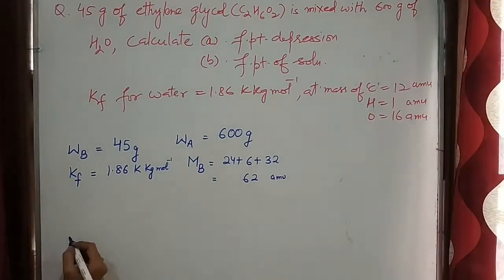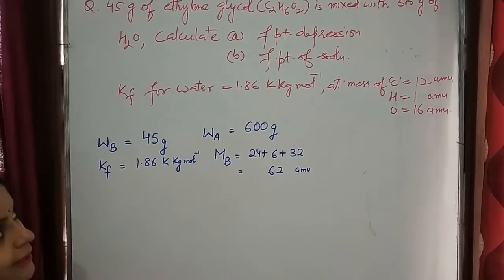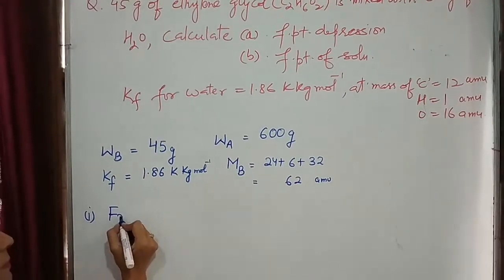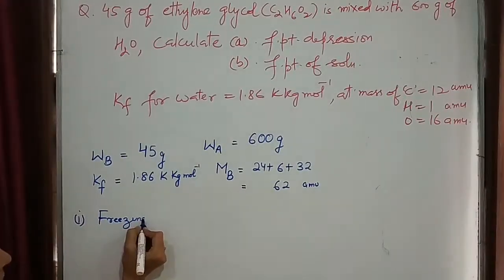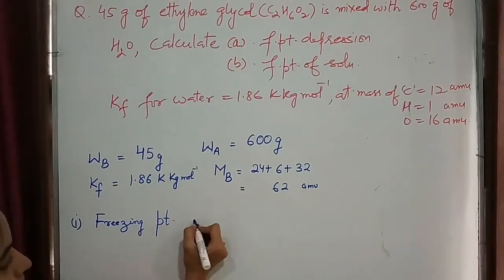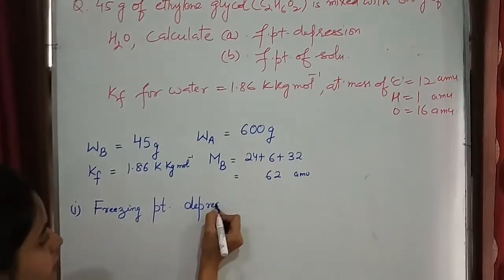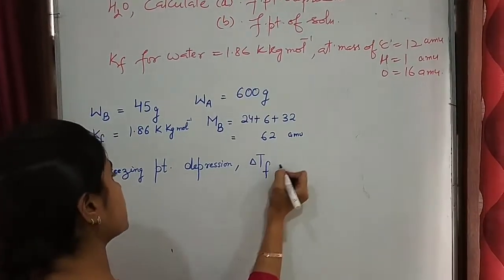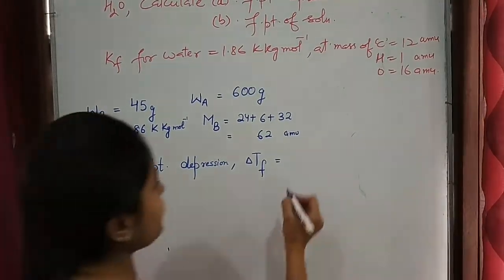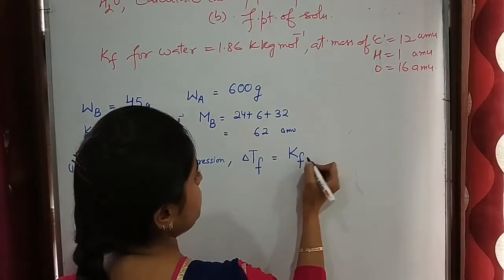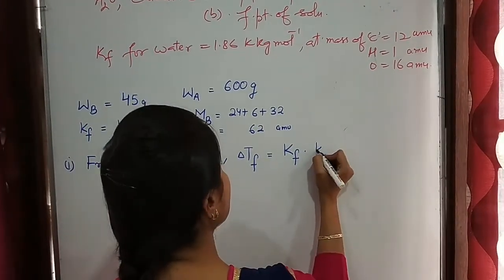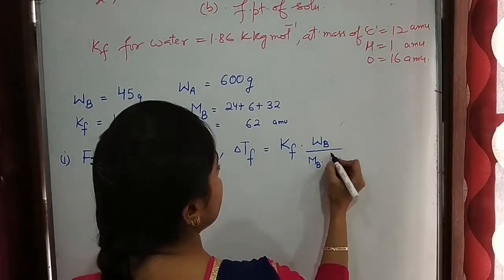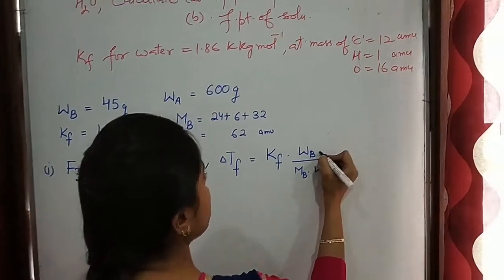Now using the formula, because firstly we have to find out freezing point depression for first part. This is delta Tf. It is equal to Kf into Wb upon Mb into Wa into 1000.